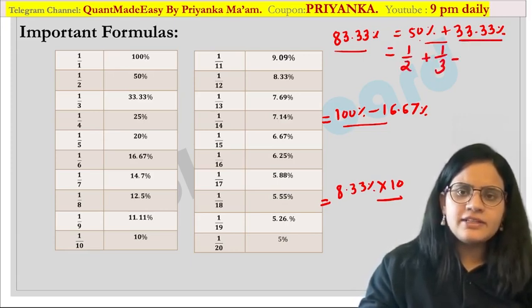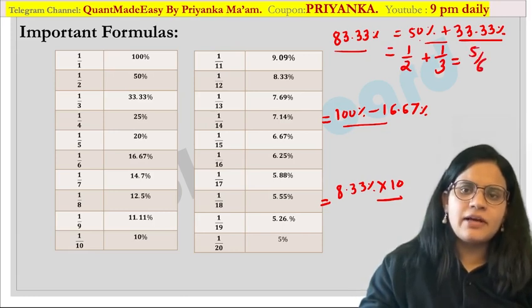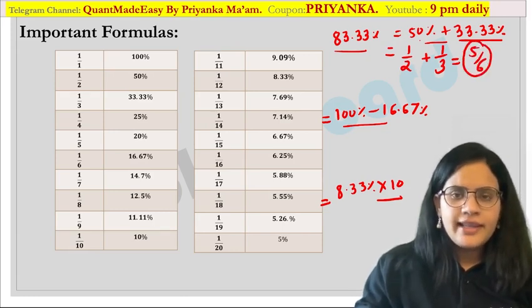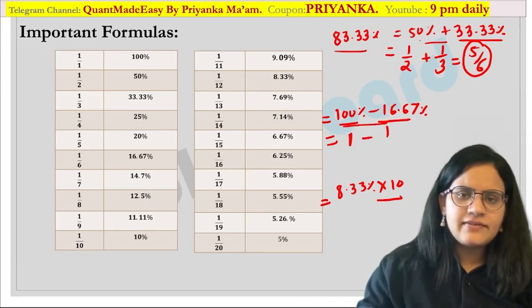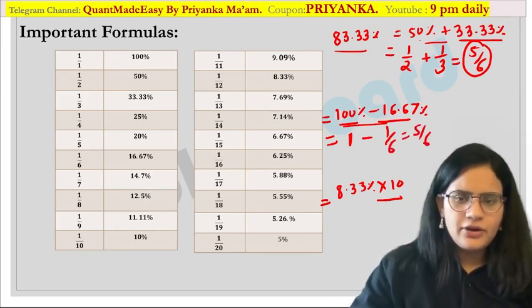33.33% is 1 by 3. So if I am writing this, it is nothing but the 5 by 6 fraction. Let me talk about this value, 100% and 16.67. 100% is 1, 16.67 is 1 by 6. So again I am going to get 5 by 6 over here. Are you guys getting it?